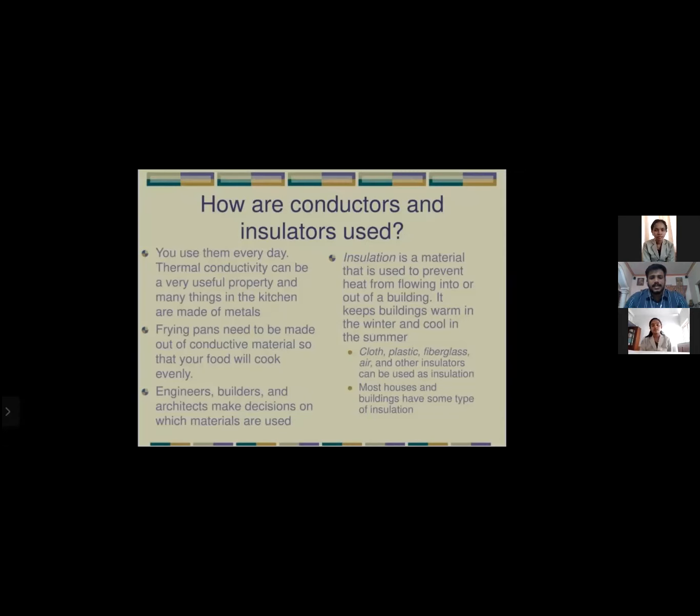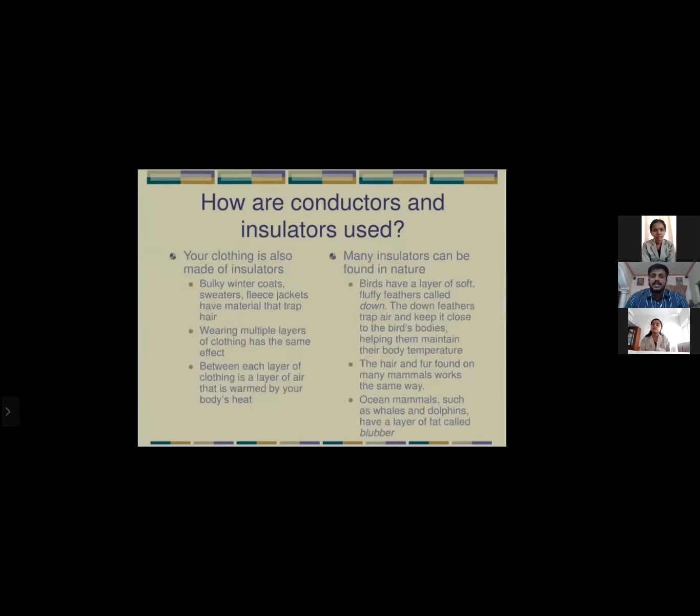What is insulation? Insulation is a material that is used to prevent heat from flowing into or out of a building. It keeps buildings warm in the winter and cool in the summer. Cloth, plastic, fiberglass, air, and other insulators can be used as insulation. Most houses and buildings have some type of insulation.